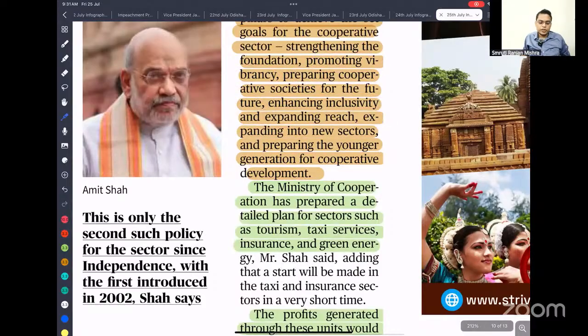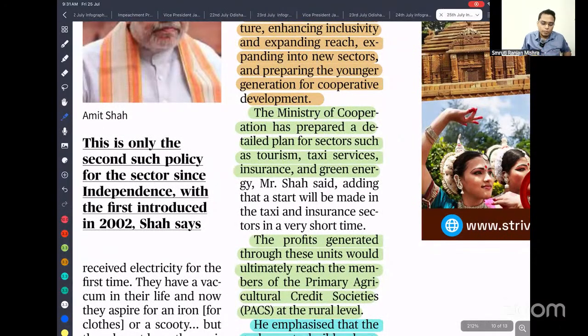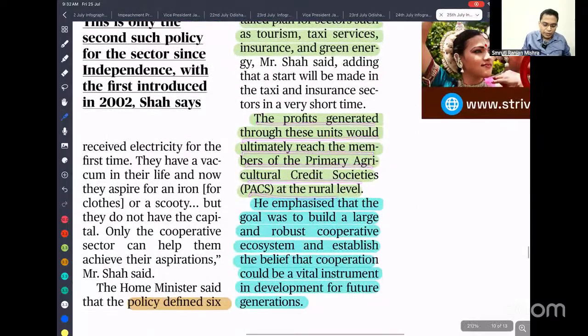The Ministry of Cooperation has prepared a detailed plan for sectors such as tourism, taxi service, insurance and green energy, where cooperation can be promoted, just like the role of Amul. The profit generated through this unity will ultimately reach the members through the primary credit structure. They emphasize that the goal is to build a large and robust cooperative ecosystem, establishing the belief that cooperation should be a vital instrument in the development of future generations.